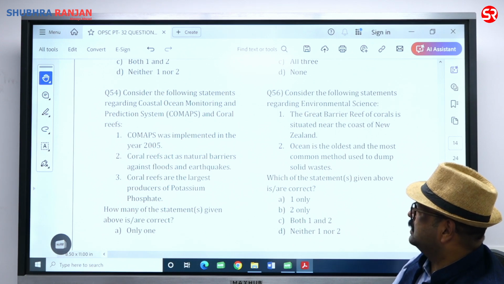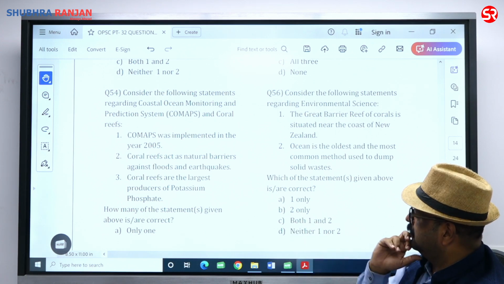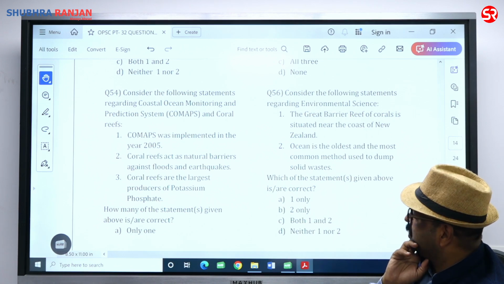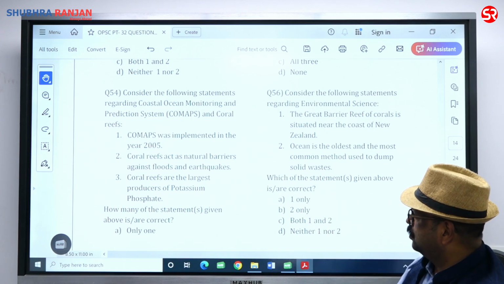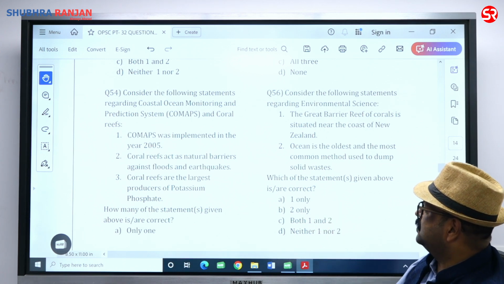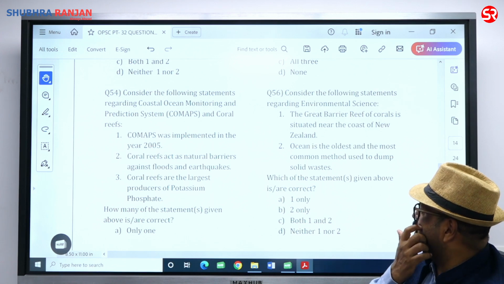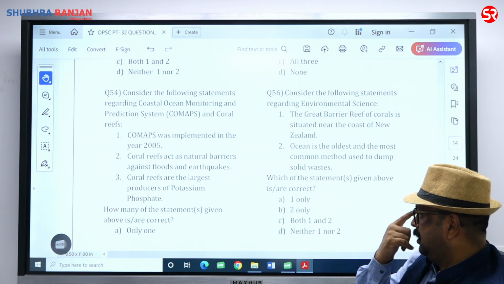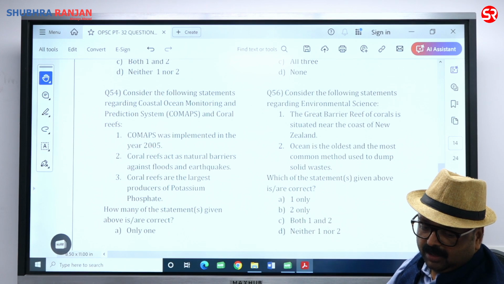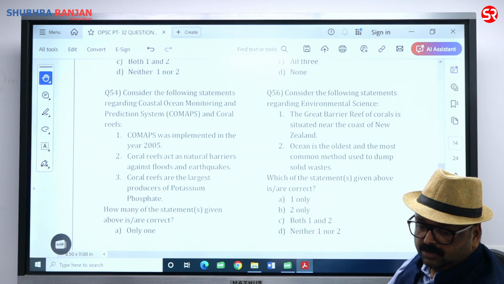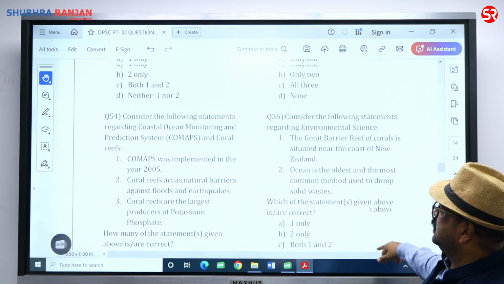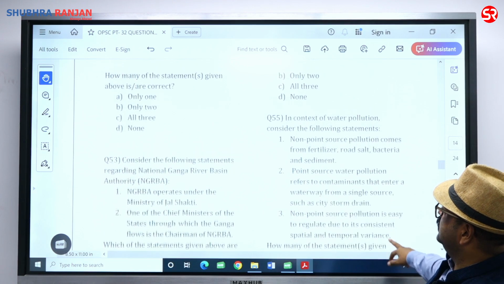Coral reefs act as a natural barrier against water surge, against tsunami, but not against earthquake. So 2 is also wrong. Coral reefs are the largest producer of potassium phosphate. If it said calcium carbonate, then it would make sense. 3 is also wrong. 1, 2, 3 are all incorrect. So no statement is correct. So none is the answer.